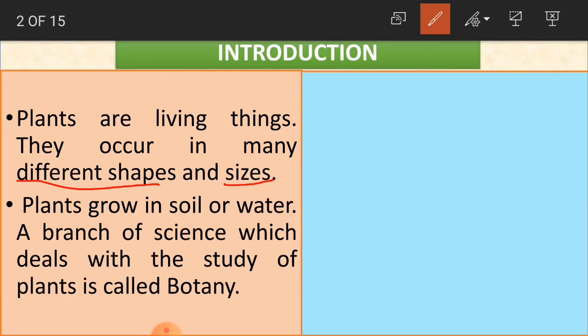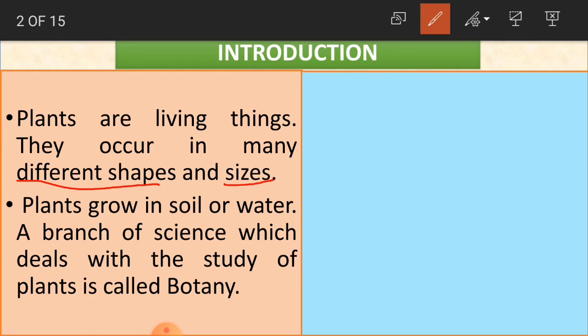Same like that, even plants have different shapes and sizes. If you see a mango tree, it's a very big one. And if you see a small money plant, it's a very small one. Again, you have different types also in the plants, which you are going to learn in your further classes.